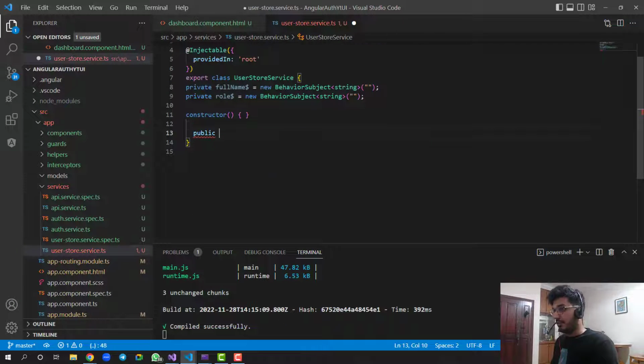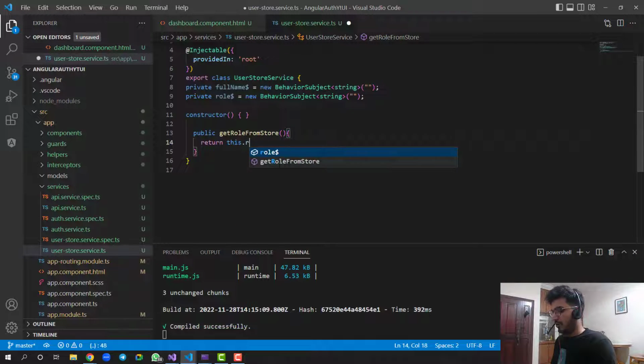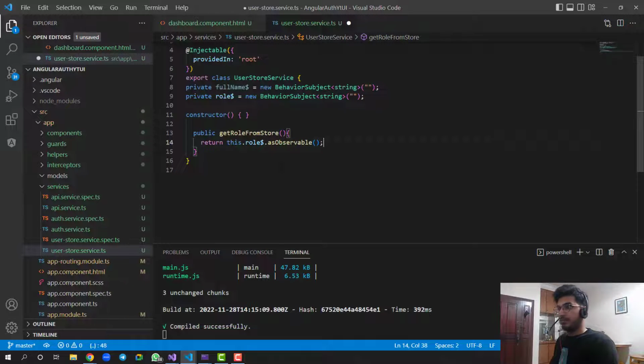So I'll say public get role from store. This will do nothing except send this as an observable, so we can return this.role.asObservable. Whoever sets the data for this role, the others can get it.